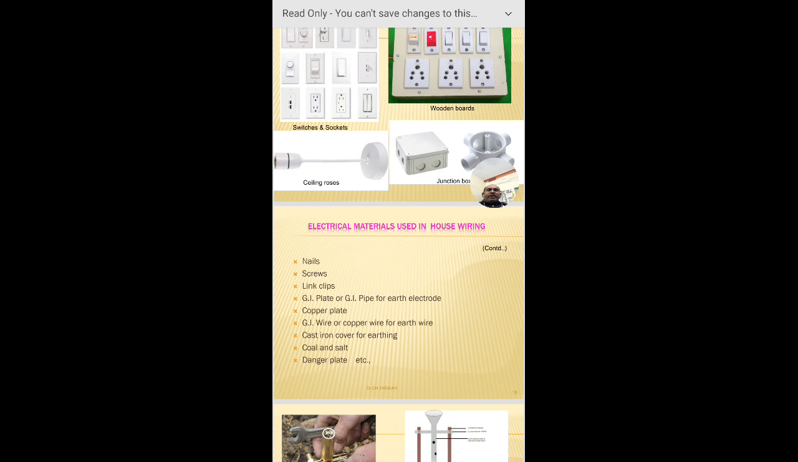At the same time, here we have already seen the coal and salt. In the olden days, we used nearly 25 kgs of salt and 25 kgs of charcoal, and some sand was filled in and some buckets of water poured. It is a good earthing system.